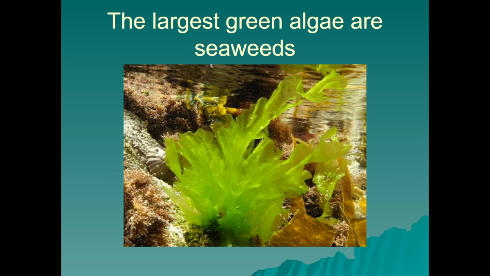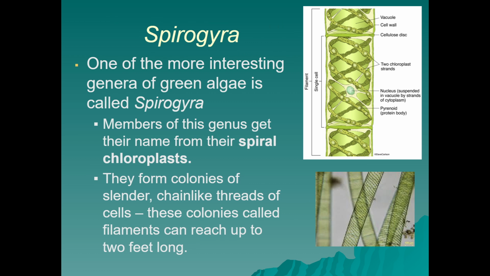They do not all use holdfast, whereas kelps are generally going to use holdfast to become a sessile colony. One example of green algae is Spirogyra. It's a pretty interesting green algae genus, and that's because not only do they have chloroplasts, they have spiral chloroplasts. They're going to use their spiral chloroplasts in order to photosynthesize, or take light energy and convert it into chemical energy. They're also very slender or chain-like, and we see the spiral chloroplasts wrap around their structure.